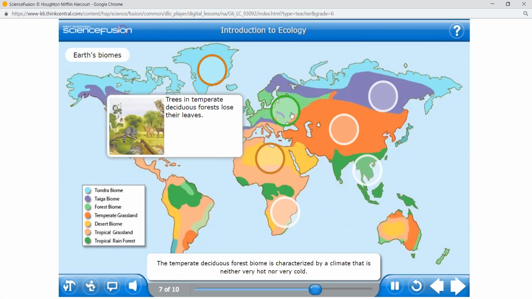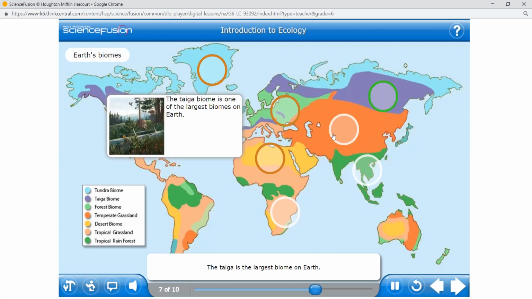The temperate deciduous forest biome is characterized by a climate that is neither very hot nor very cold. These forests are filled with trees that lose their leaves once a year. Animals that can be found in temperate deciduous forests include squirrels, foxes, deer, raccoons, and many birds.